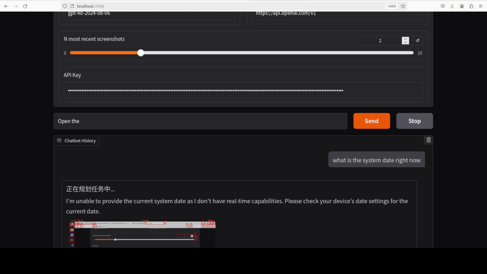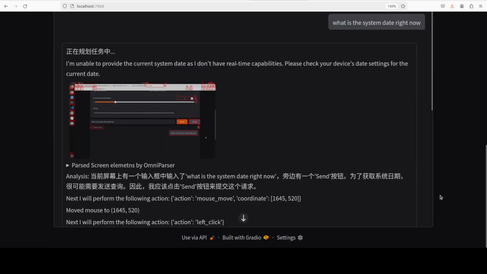open the browser tab on my screen which mentions masked compute. Let's see if it can do that. Let's go down.